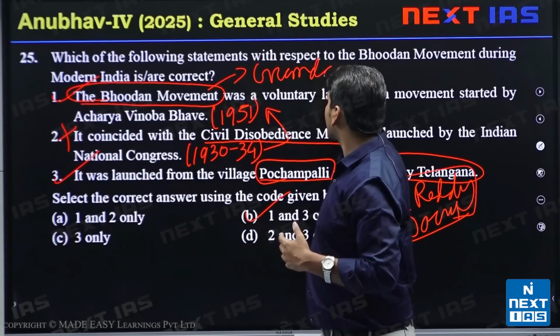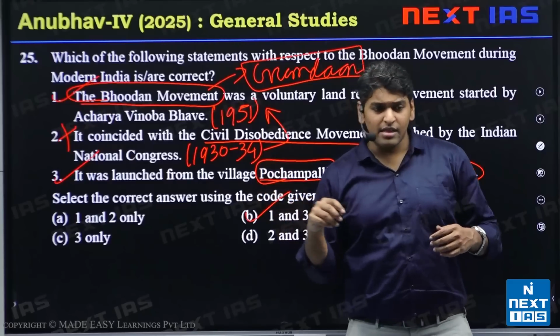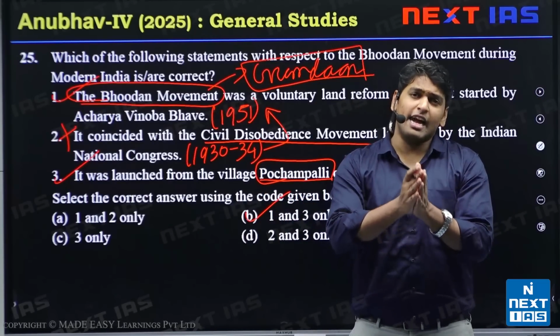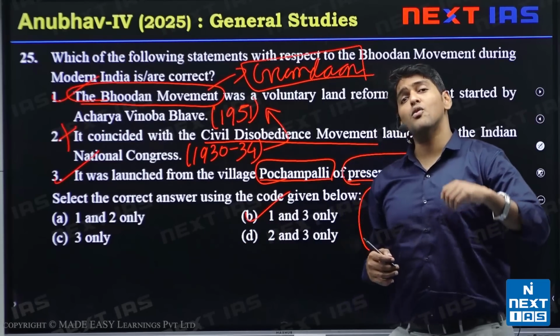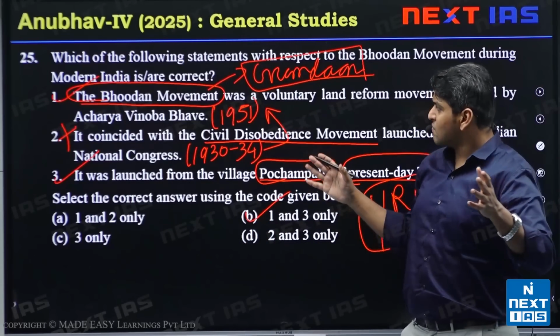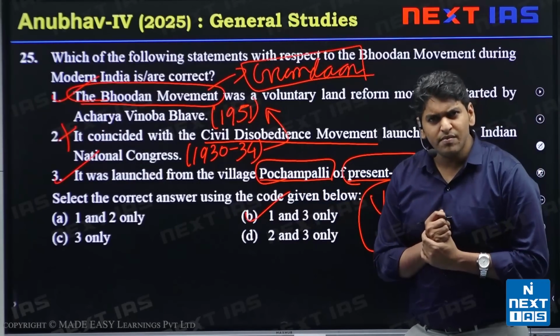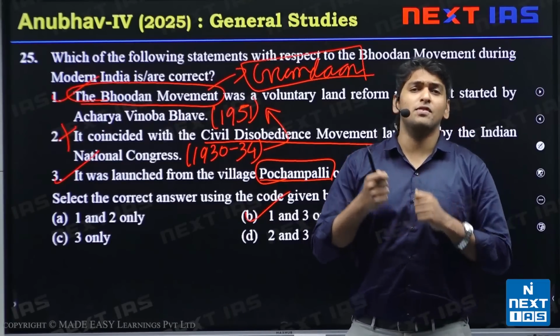In this Gram Dan movement, the idea was that you can donate land to a village council, and that village council would redistribute the land among people and see how it can be best used. This movement was very popular in the 50s, and later it lost steam in the 60s because of the lack of results.